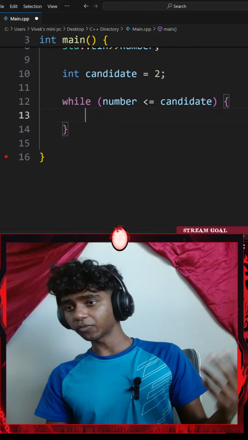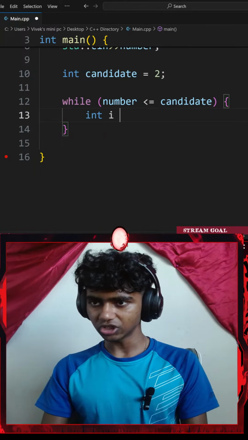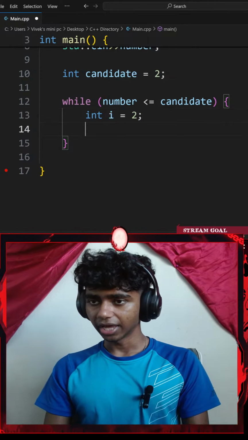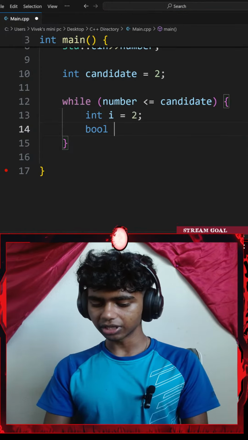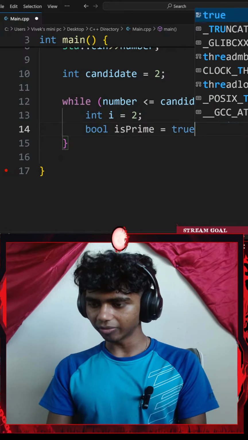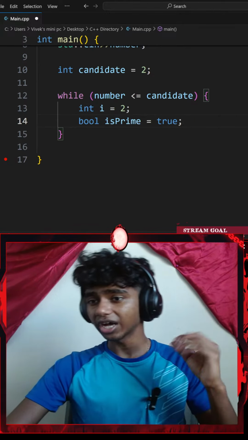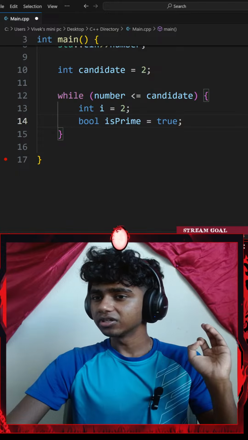The first variable that I'm going to be adding could be something like an I variable. So I'll go with integer I, and I'll set that equal to 2. And then I'll go with a boolean variable that is called isPrime. I'll set that equal to true initially. So this variable is going to check if a number is prime.